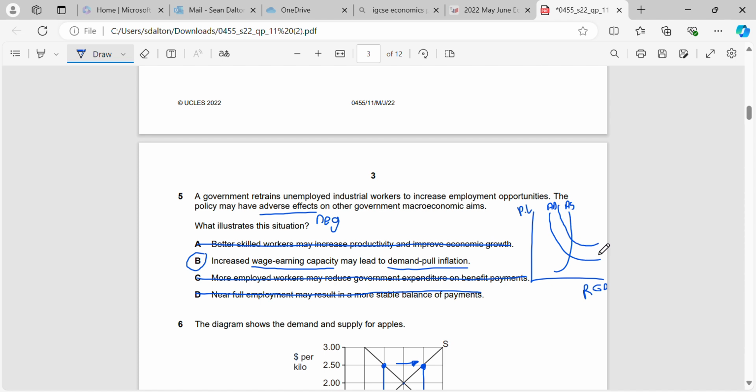They're going to demand more goods and more services. So what that might do is it might increase consumer expenditure. And that's going to result in here, as we can see, an increase in real GDP, which is a good thing. But it might also increase the price level as more goods and services are demanded. So it may actually also result in demand pull inflation.